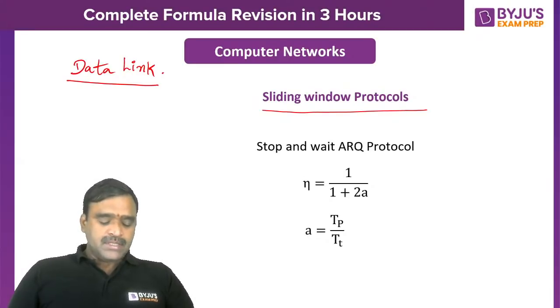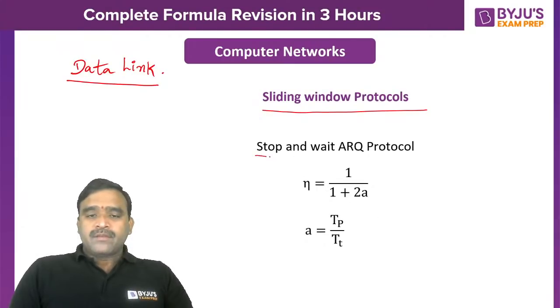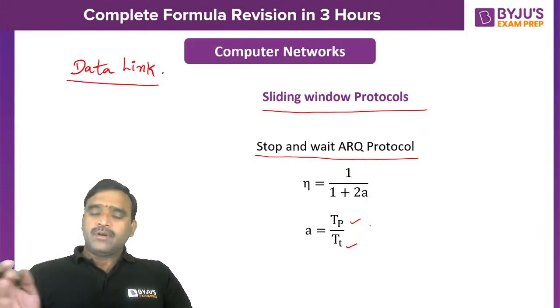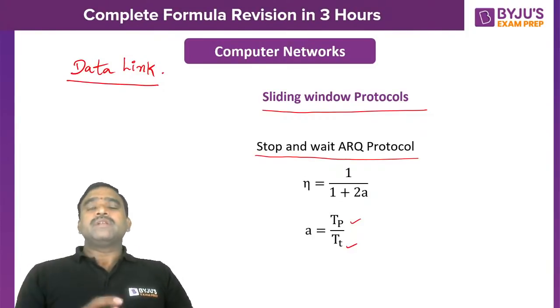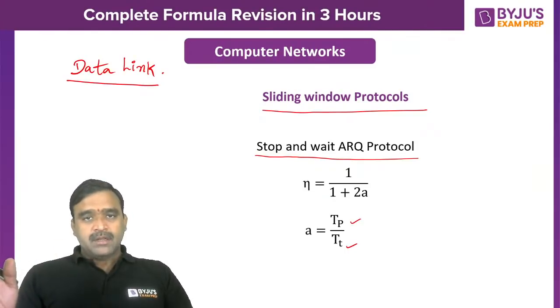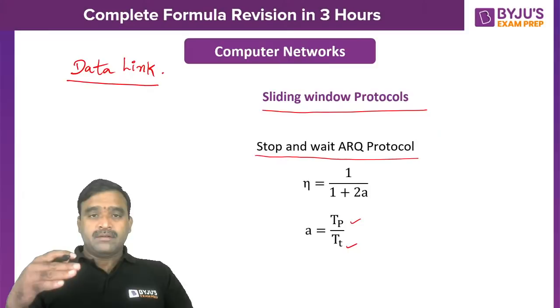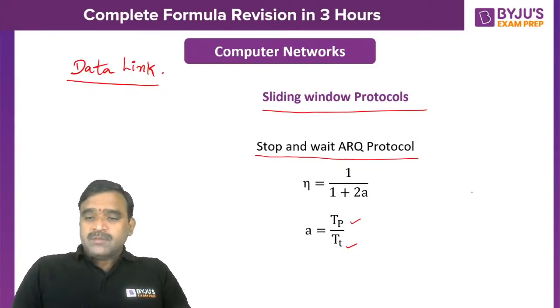listen carefully for this. So stop and wait protocol efficiency is equal to 1 by 1 plus 2a, where a is the propagation time divided by transmission time. As you know, in a stop and wait protocol, the sender will send one frame and wait for the acknowledgement. After getting the acknowledgement only, the next frame will be sent. So that means utilization is very low. The sender is idle till the acknowledgement arrives. So that means only at the time of transmitting the data it is engaged. After that, the transmission time plus 2 into propagation time.